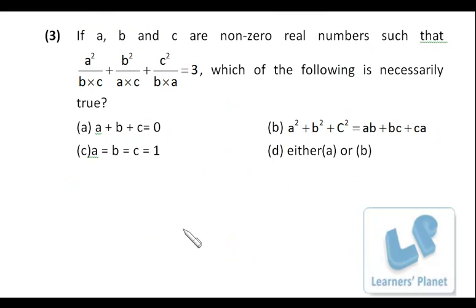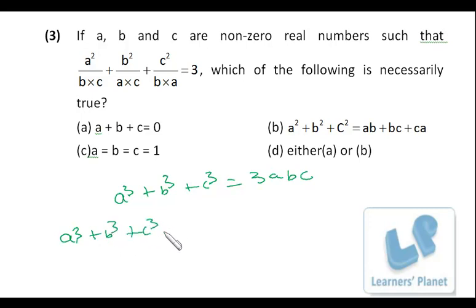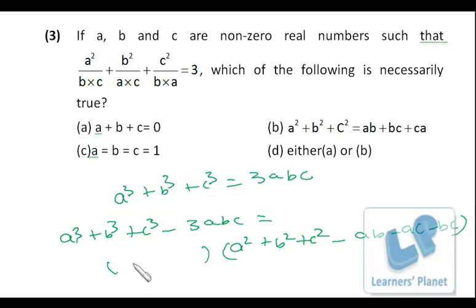Now this question: if a, b, c are non-zero real numbers such that a square by this, which of the following is necessarily true? Here if we take LCM, what we will be getting is a cube plus b cube plus c cube is equal to 3abc, right? Just look at this expression. You'll be able to recall a cube plus b cube plus c cube minus 3abc is equal to a square plus b square plus c square minus ab minus ac minus bc, into a plus b plus c, right?